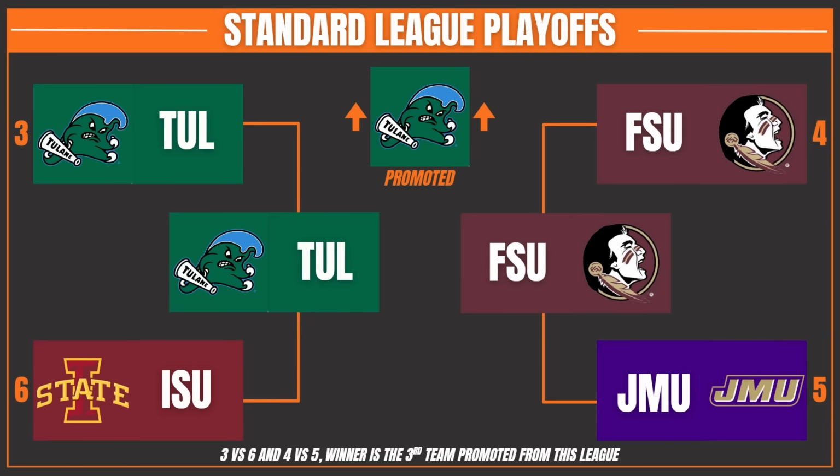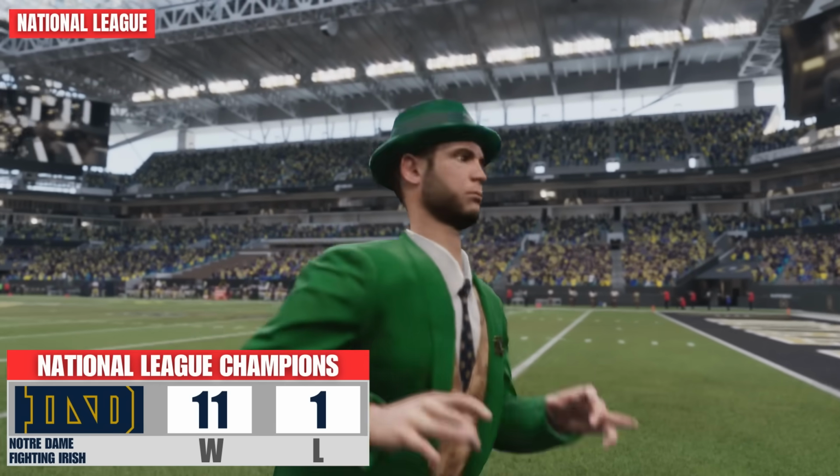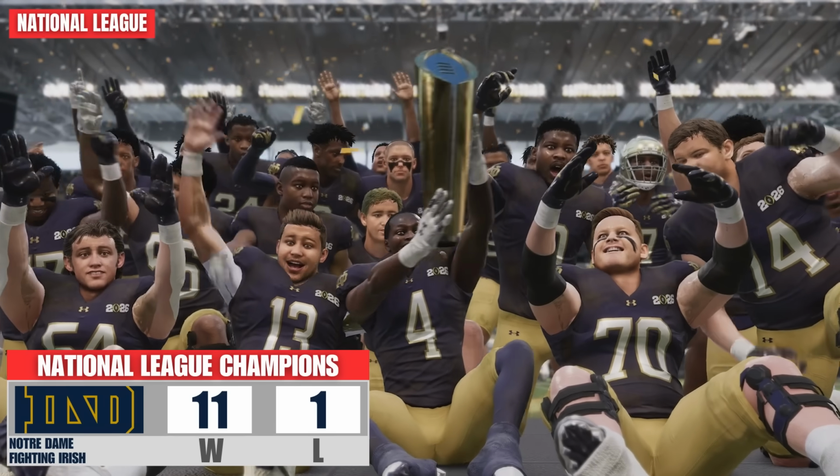I went ahead and simulated this playoffs off camera, and Tulane got it done. So yeah, I did mean it. You gotta watch out for them because Tulane went from the very bottom of the pyramid to now playing with teams like Ohio State. And finally for the National League, the champions were Notre Dame. They finally got their stuff together and they went 11-1.